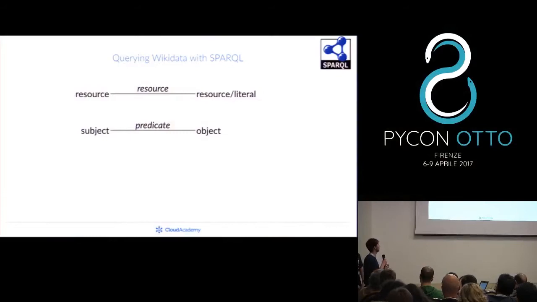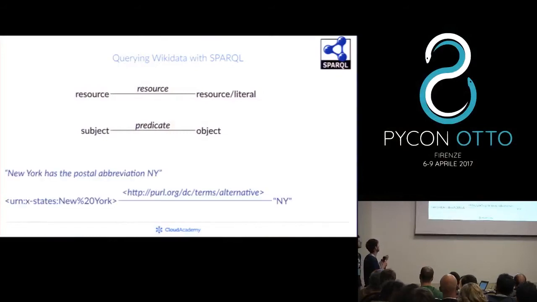Just to make a very simple example, think about the representation of this information: New York has the postal abbreviation NY. Then there is a resource, which is New York, and this is its URI. And this is the literal, which is NY. And the predicate that relates this to this is this other resource. So even predicates are resources in Wikidata.